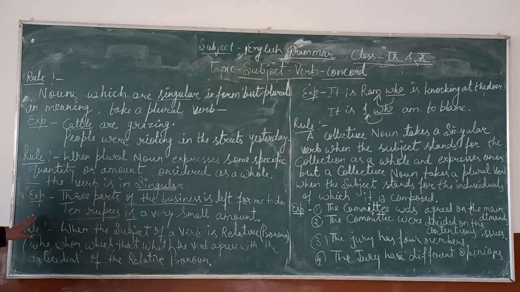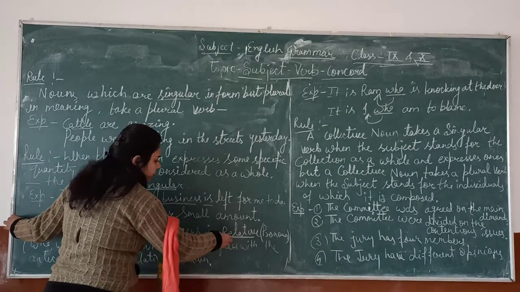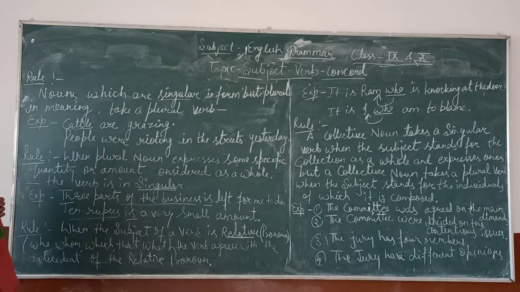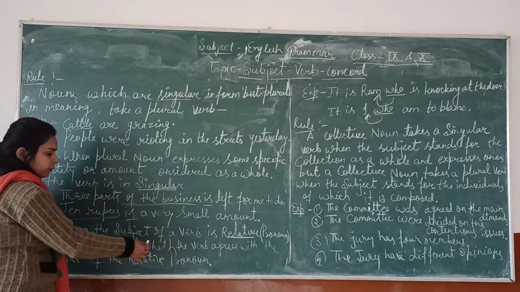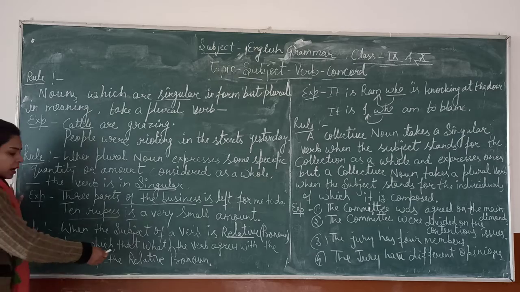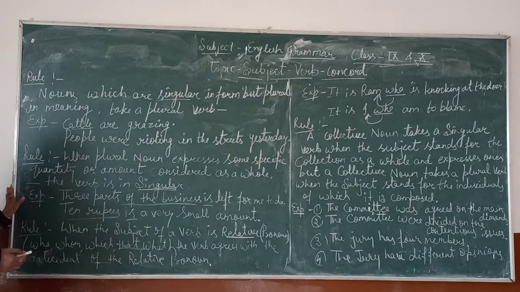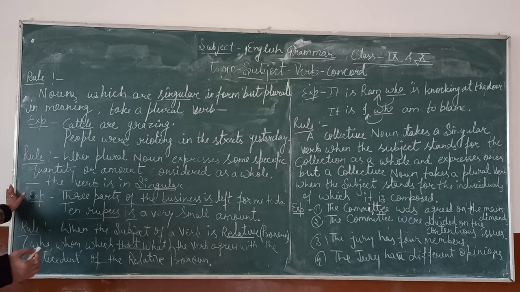Next rule is when the subject of a verb is a relative pronoun. Relative pronoun means who, whom, which, that, what. These words are relative pronouns, so the verb agrees with the antecedent of the relative pronoun.